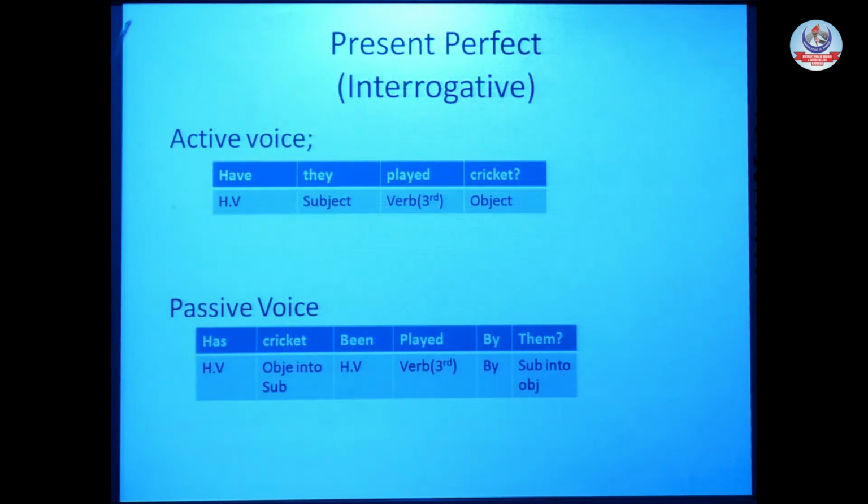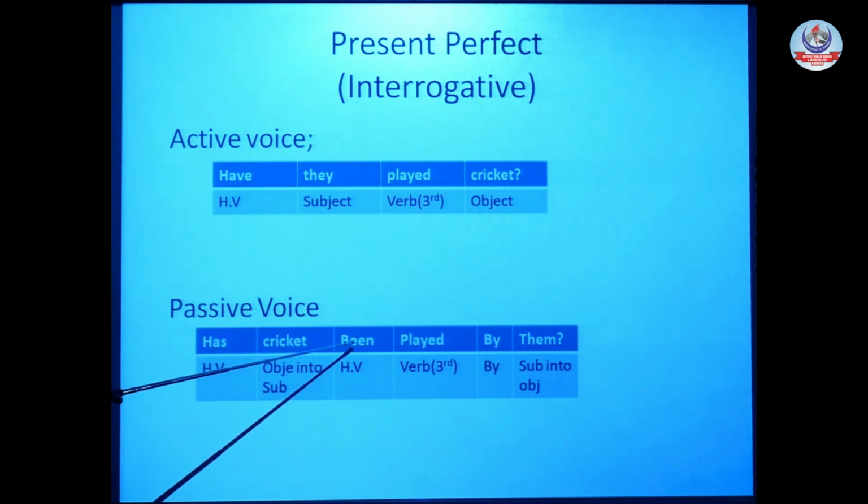After that, we studied present perfect, interrogative. For interrogative, we know we always place the helping verb at the start of the sentence. Have they played cricket? Active voice, present perfect. Now passive voice, as it is also interrogative, it must be in interrogative form. Has cricket been?